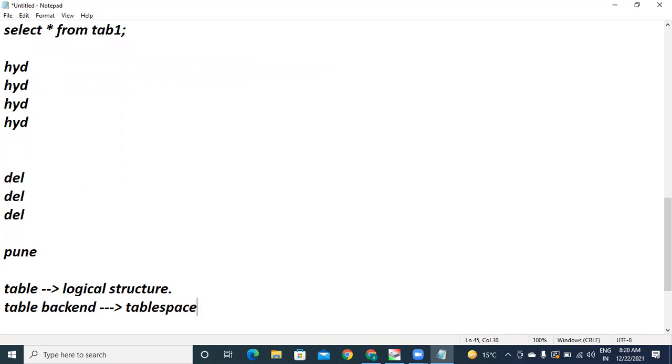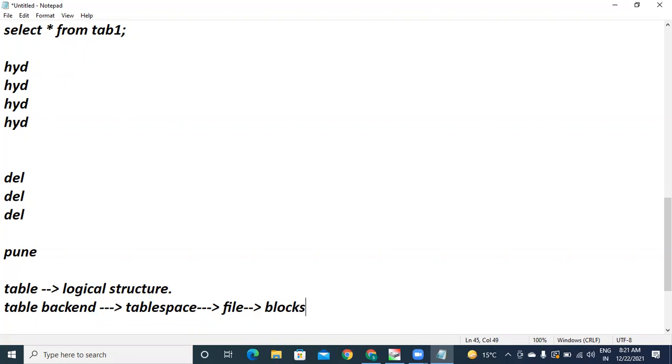Table space. As per database, that is table space. As per operating system, every table space is a file. That means without a file, finally, there is no storage at all. But within the file, there will be blocks. Generally, in SQL Server, the block size is 4 KB.